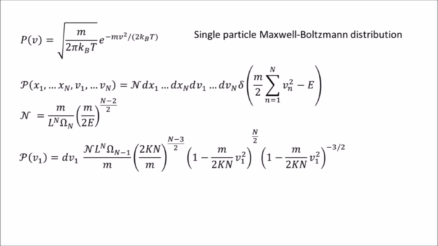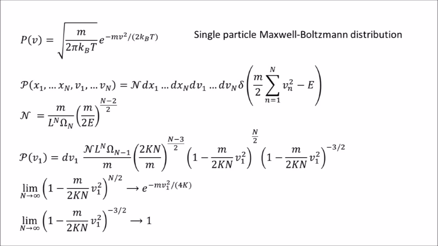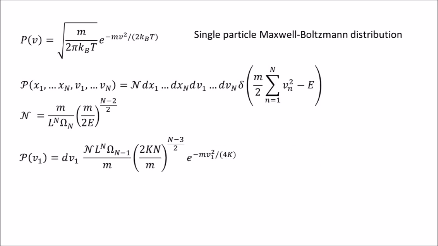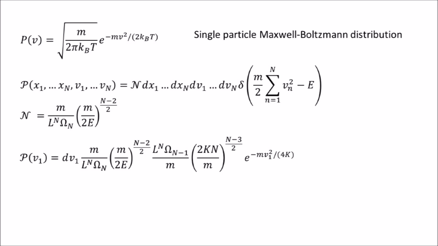Now, if we have a large number of particles, in other words, if n goes to infinity, we can take the following limits. So we got our exponential term here. But we still have to deal with the normalization factors and make sure they approach something finite as n goes to infinity. Let's plug in the result for the constant and see what we get. We can cancel some terms and rearrange others to make it nicer.